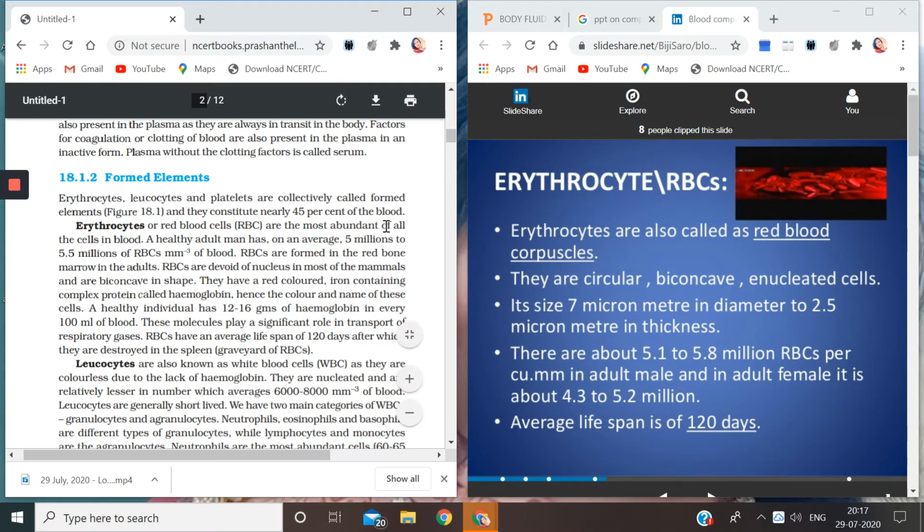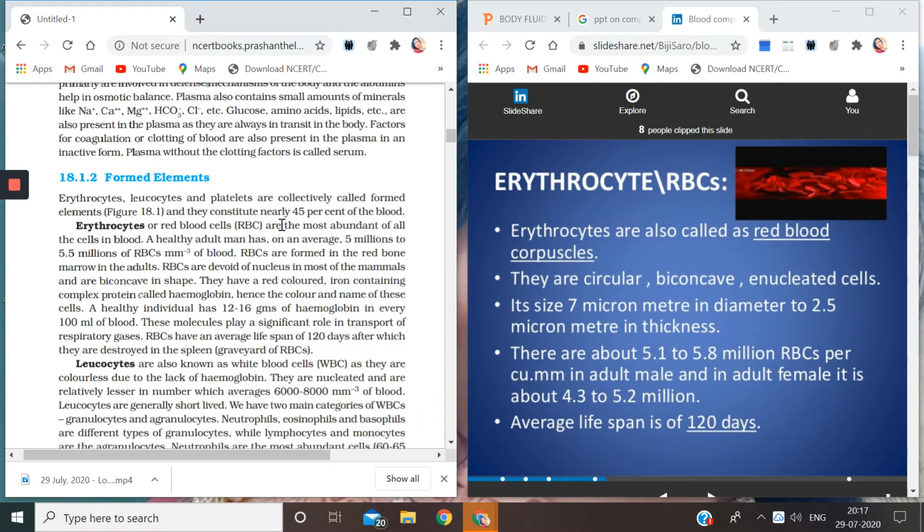They are most abundant. Now children, let me tell you one thing. Our blood is red in color. Do you know why it is red in color? Our blood contains straw colored plasma, colorless WBCs, and platelets, which are also colorless. So still the color of blood is red.